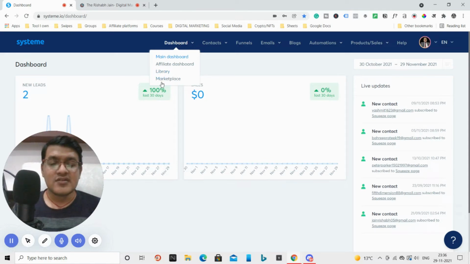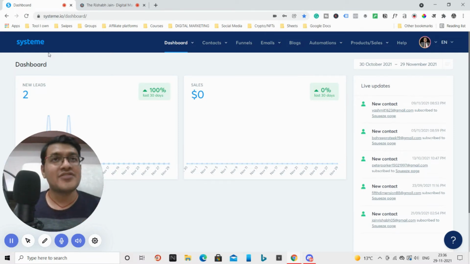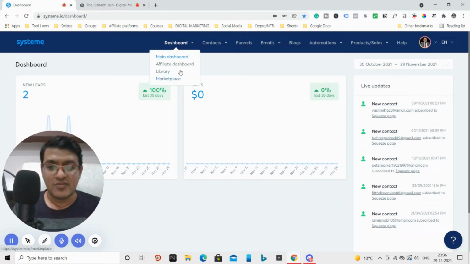And the marketplace is their own marketplace where you can list your own product and sell it to others. You can even use that marketplace to attract affiliates who will sell your product on your behalf. So this is what the marketplace is all about. Here you will have these four options.